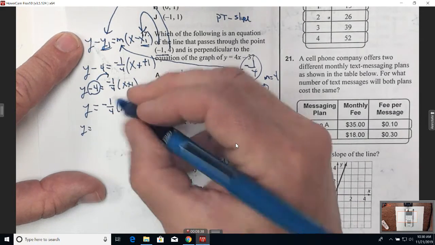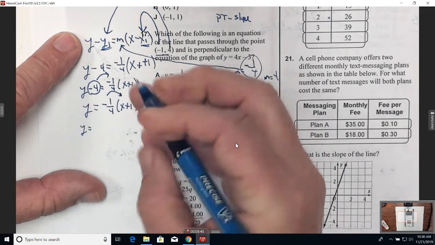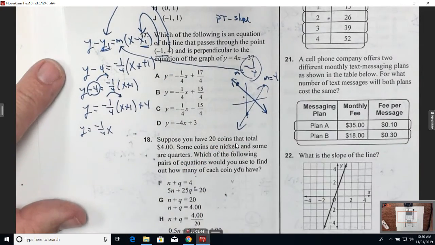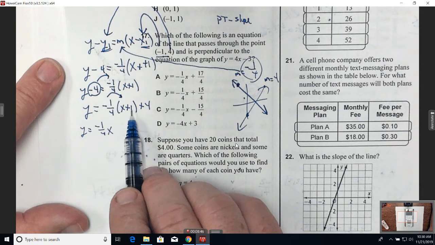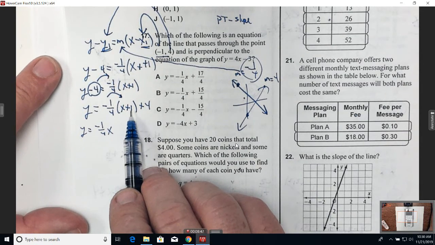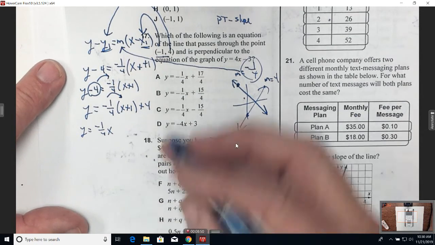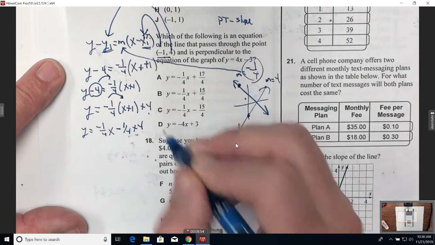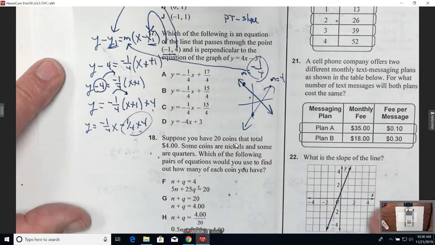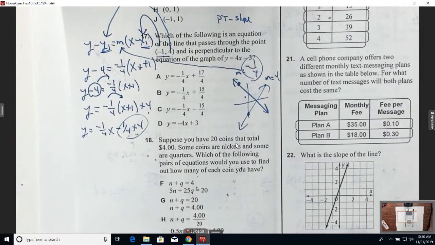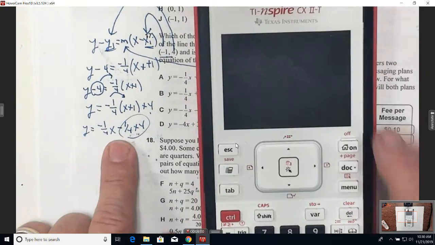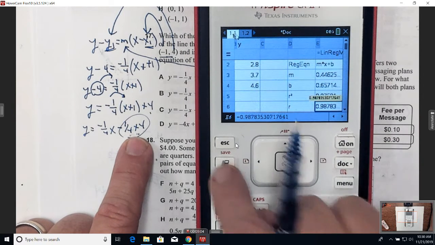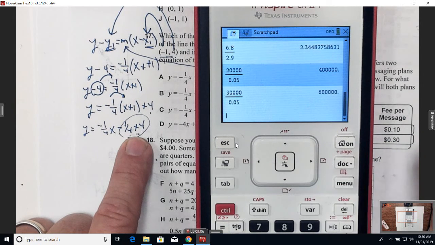After I distribute that -1/4 through and combine like terms, I'll have my answer. So if I distribute this through, I have to take -1/4 times x, which is what? -1/4 x. And then a -1/4 times a +1. What's a -1/4 times a +1? Negative what? 1/4 plus that 4. Now just combine those like terms. That's not hard to do because your calculator will do that if you don't know. So watch. If I want to combine those like terms now, let me just go to my calculator.